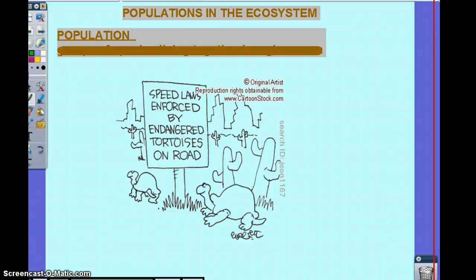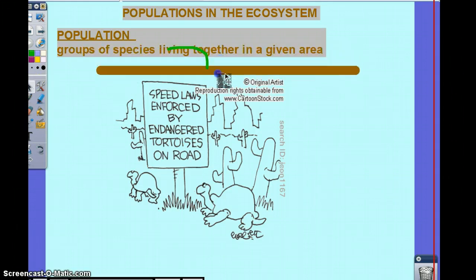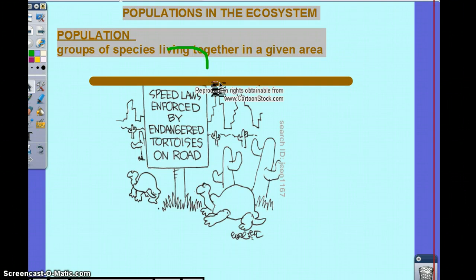Population in an ecosystem. What's the definition of population? Same species. A group of the same species in a given area, living together, interacting with each other, but not necessarily with other organisms. But if we're going to define, we make up the population of this room. Now, us breathing the air and interacting with each other make up an ecosystem, but the population of this room.